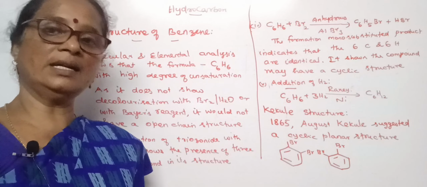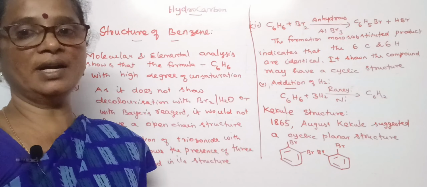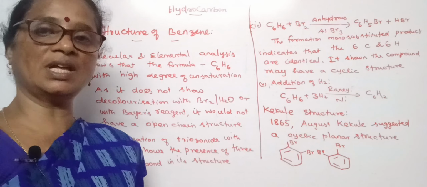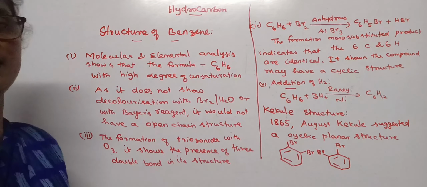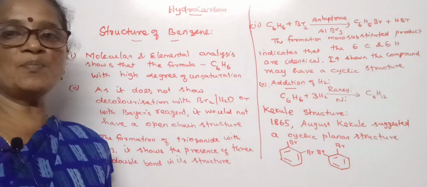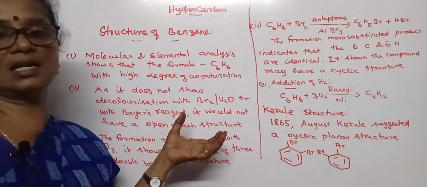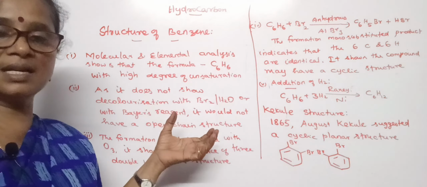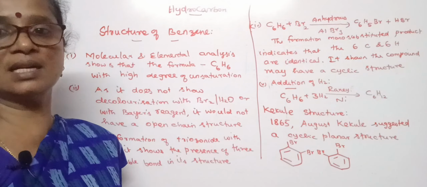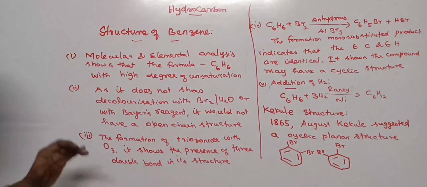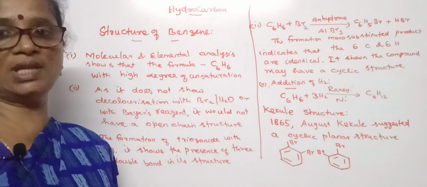Similarly, an alkene decolorizes Bayer's reagent, a pink colored permanganate solution, but both of these reactions are not given by the benzene ring. It seems the compound does not undergo addition reaction, and hence the compound would not have a straight chain structure. And then it reacts with ozone, which is an O3 molecule.